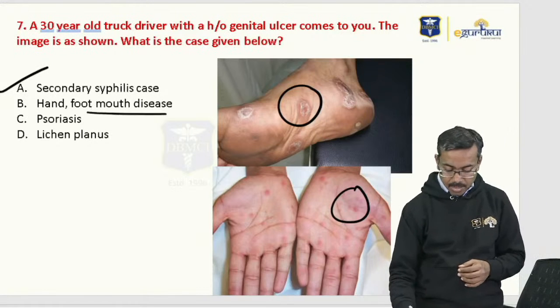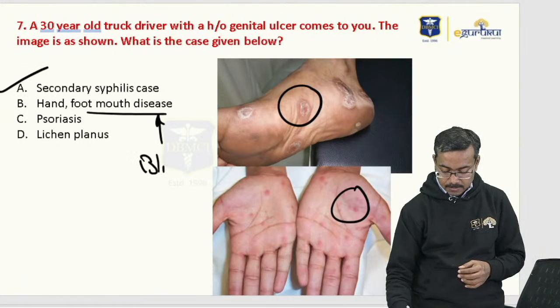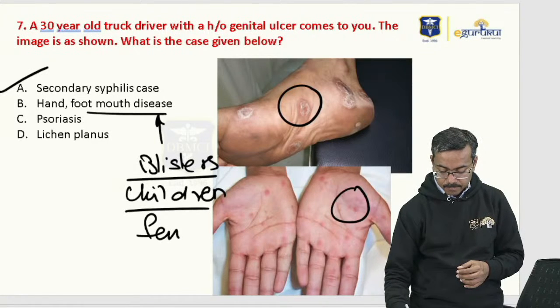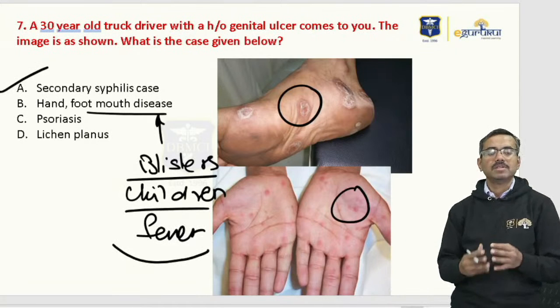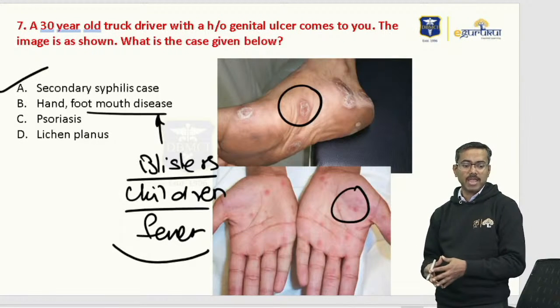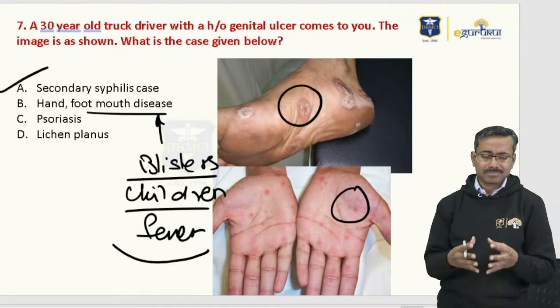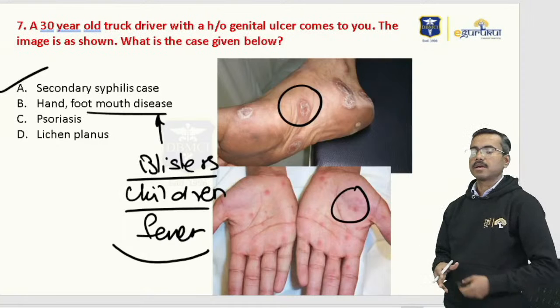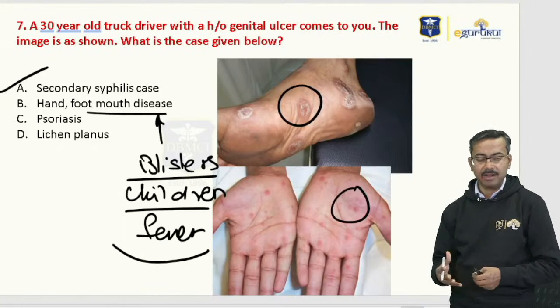Why not hand, foot, mouth? Hand, foot, mouth usually would be blisters, usually in children, and usually there'll be fever. This is typically a scaly disease, coming on the hand and the foot.